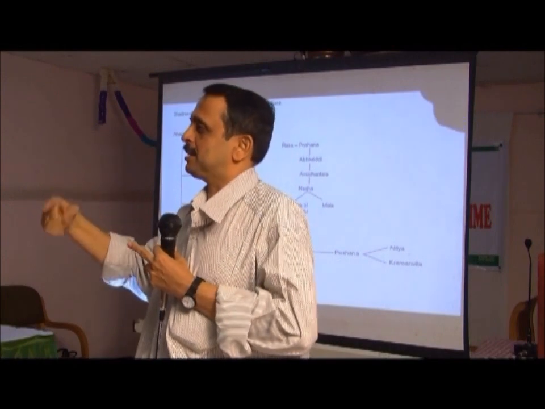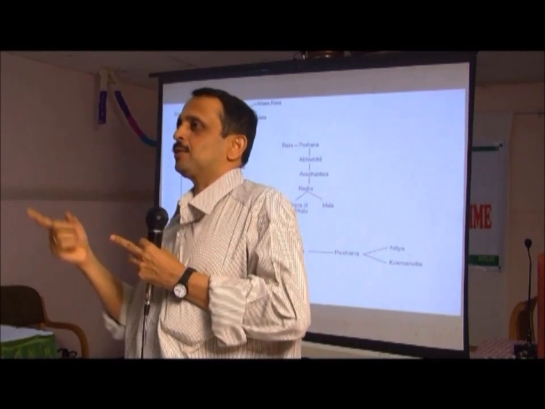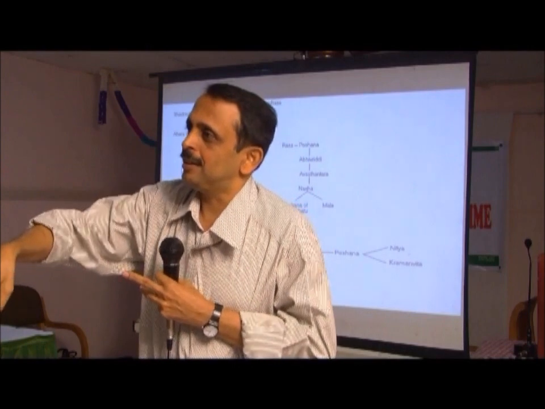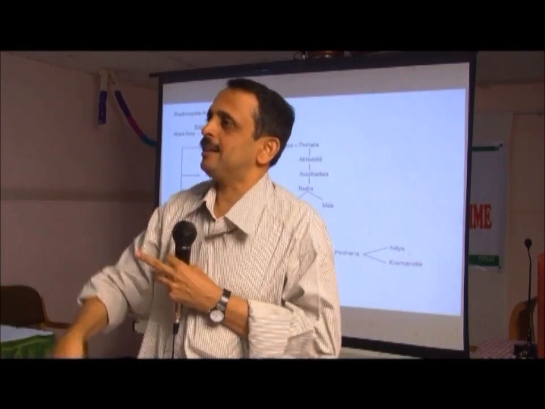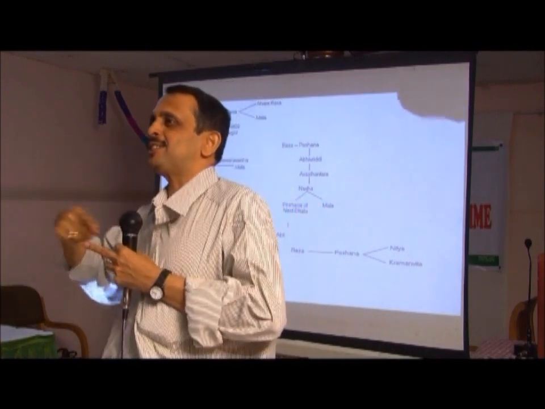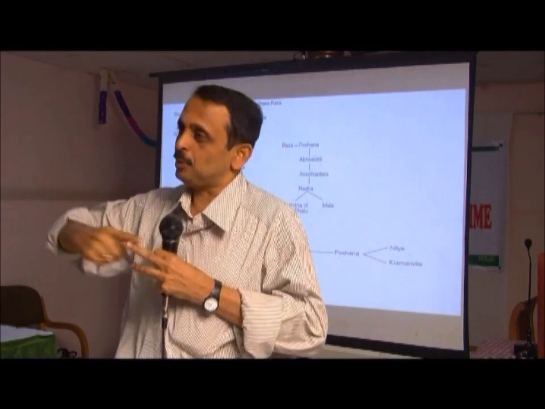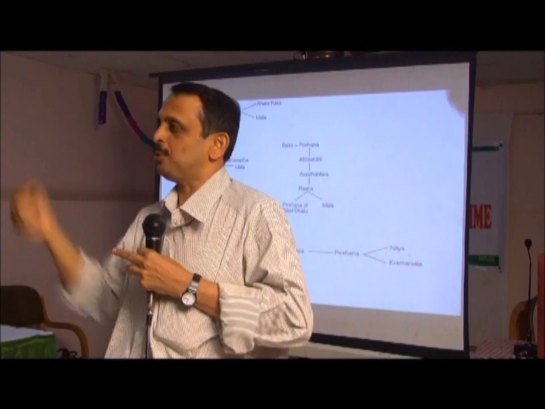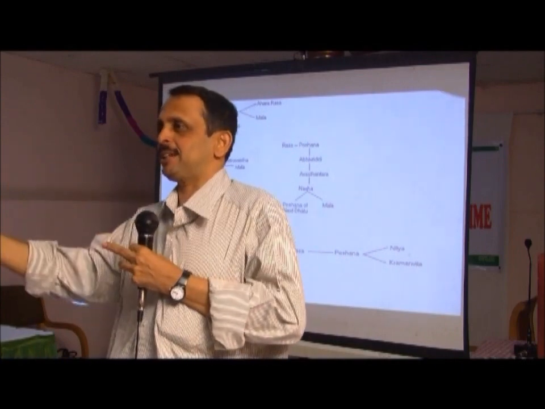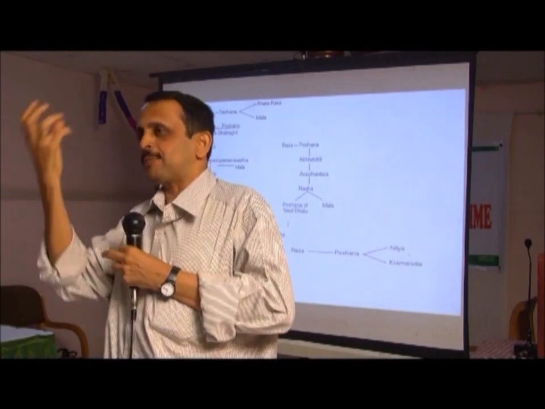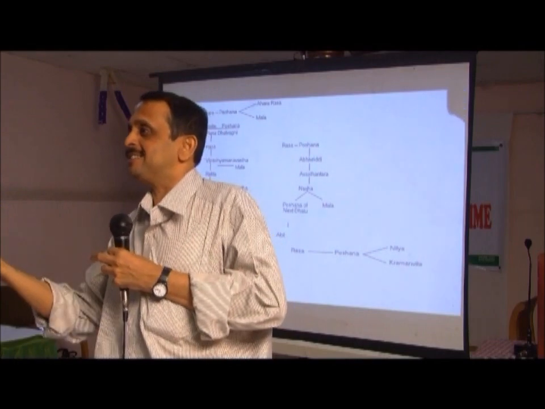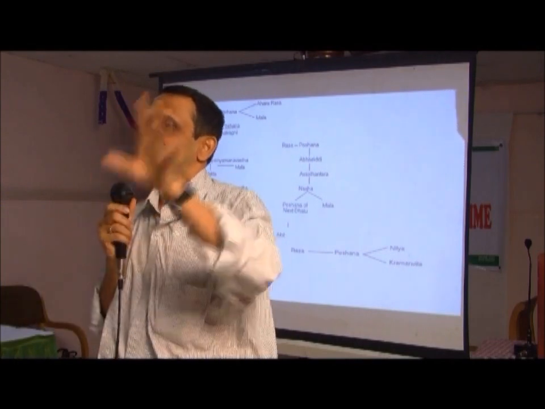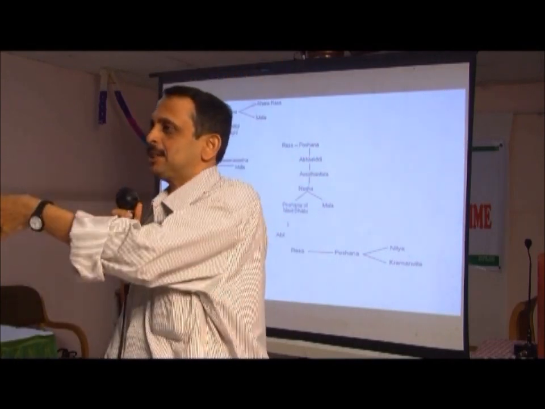Rasa, rakta, mamsa, asthi, majja, shukra. Then shukra goes to a new individual, a newly conceived individual. Again, rasa, rakta, mamsa, asthi. This is a continuous life process. This whole life process is what we are explaining through Tridosha Siddhanta. So for this life process, what are the needed karanas? Dravya, guna, karma, samanya, vishesha, that is the karanam, and the karyam is dhatu samyam.